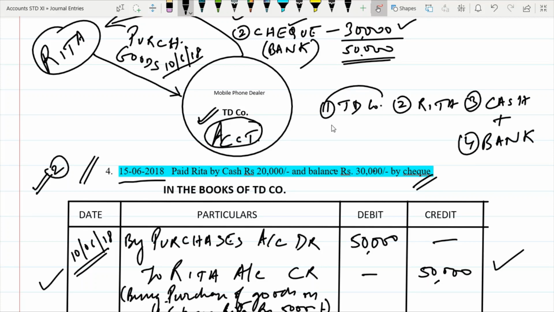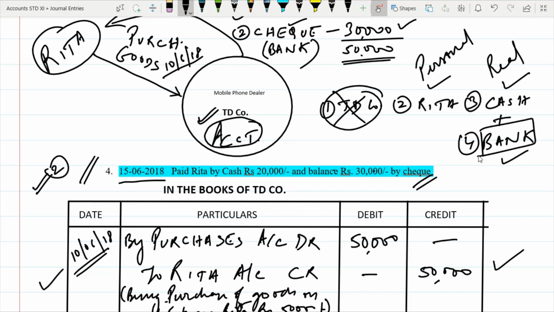Now, first party, do we record? No, we do not record. Second party, yes, we record. Third, we record. Fourth, we record. First, Rita. What type of account is Rita? Real, personal, nominal. Rita is a personal account. Cash is a real account. Now, bank. Some books will show you that bank is a personal account, some books will show you that bank is a real account. Actually, bank is a personal account.